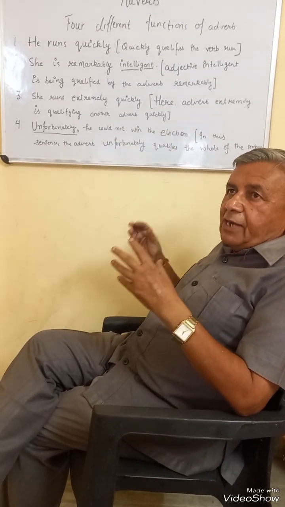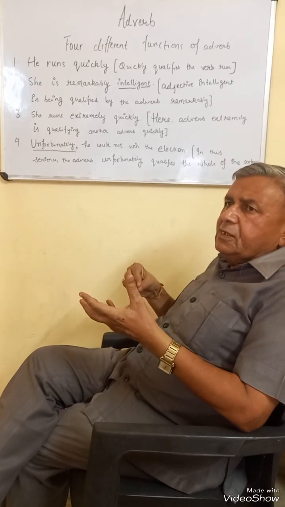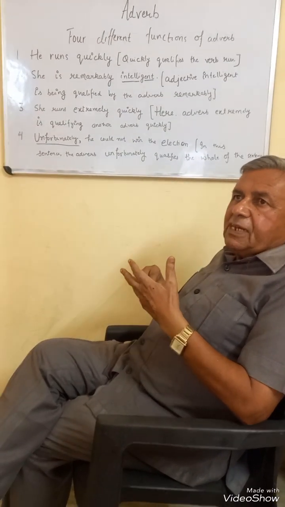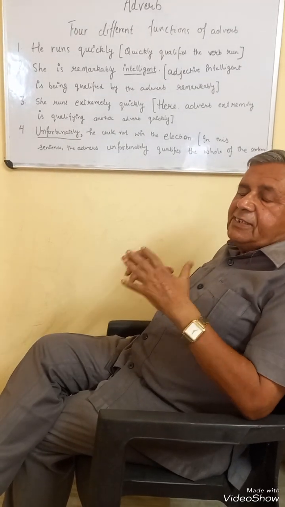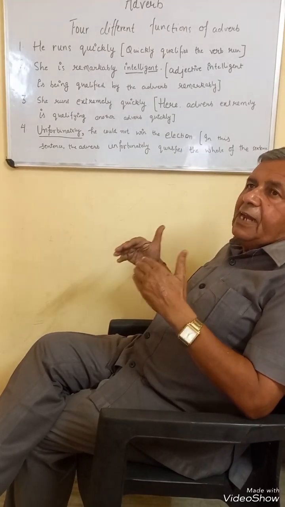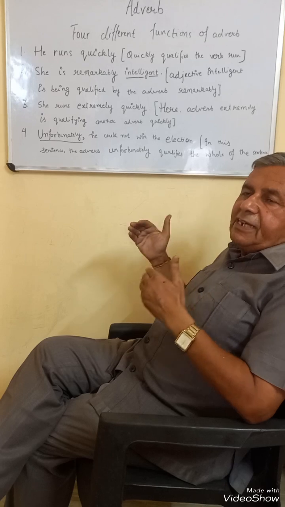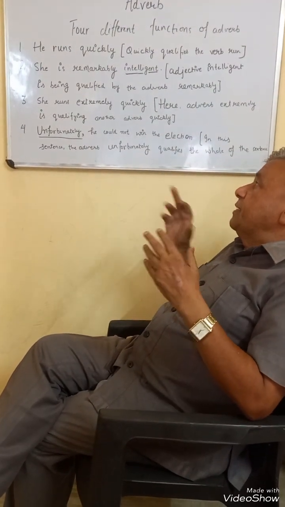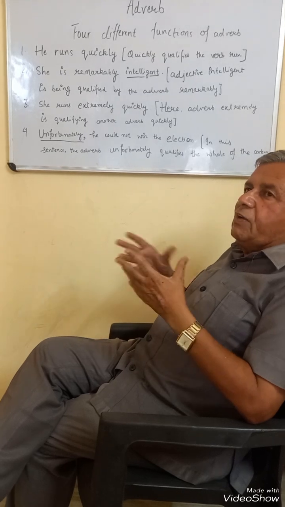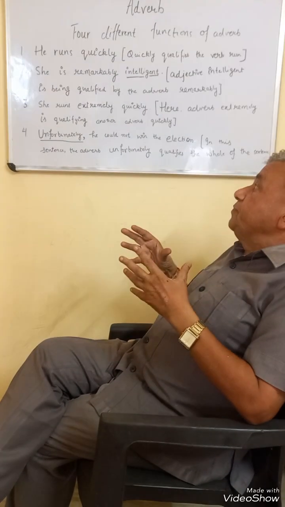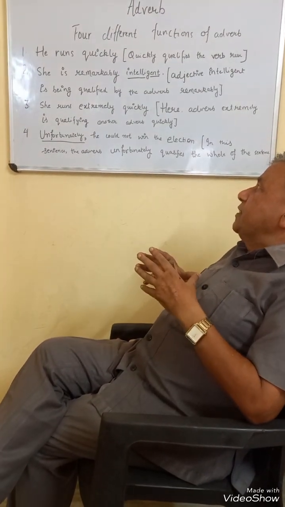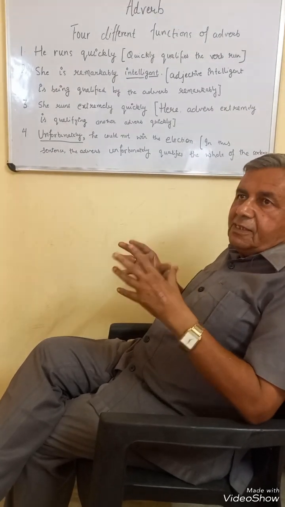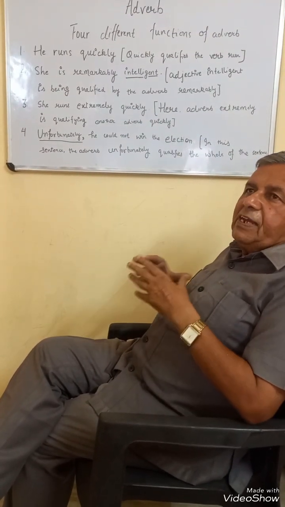So when we want to lay some greater stress on the word adjective, we generally use adverb because another adjective cannot qualify adjective. We cannot say she is remarkable, intelligent. Grammatically, it is wrong. But here, remarkably is performing the function of qualifying adjective. In a third sentence, we see that adverb also qualifies another adverb. This is the third function of an adverb.